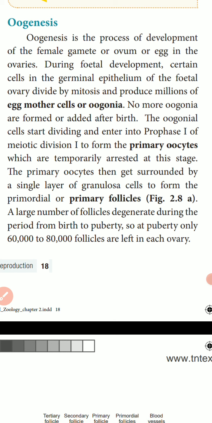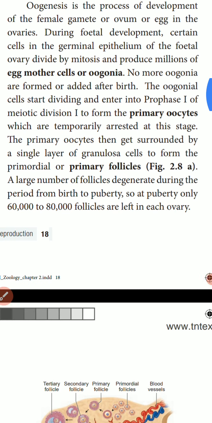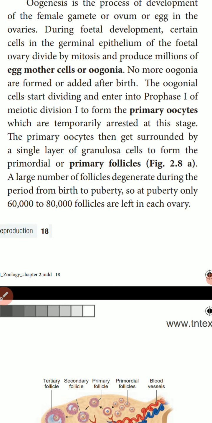And they produce millions of egg mother cells, or oogonia. So during development of female gametes, the germinal epithelium cells present in the ovary undergo mitosis and produce millions of egg mother cells, and these egg mother cells are also called oogonia.